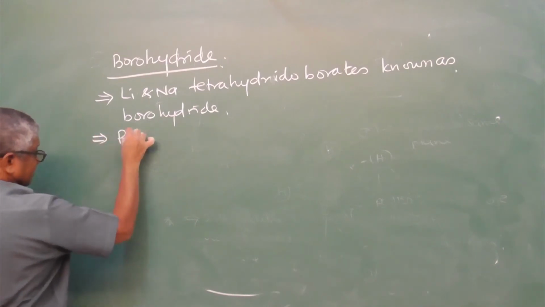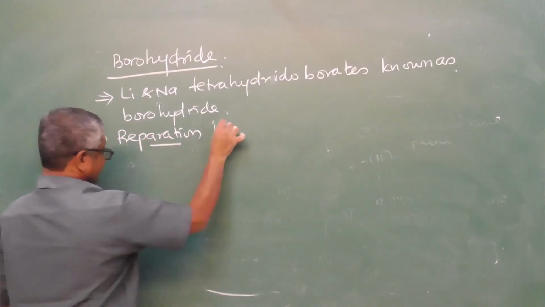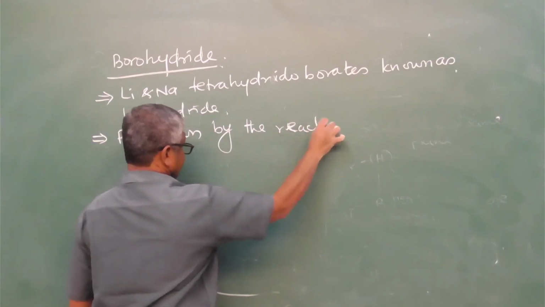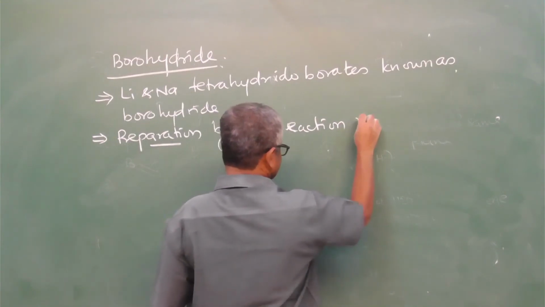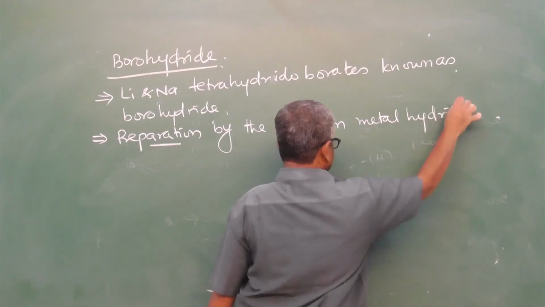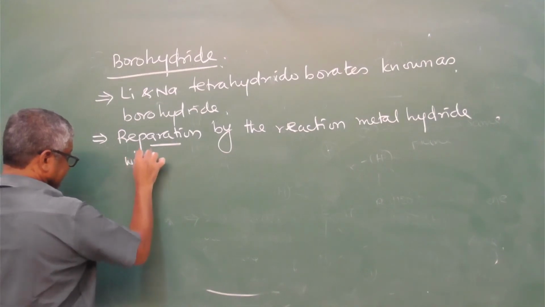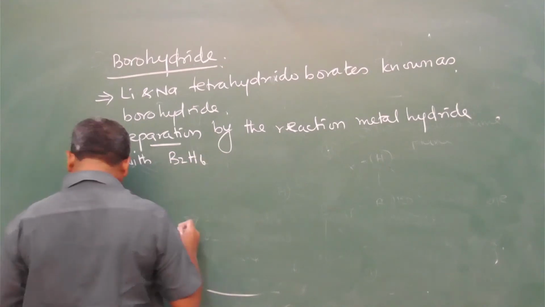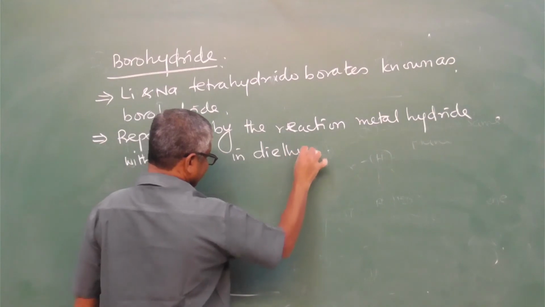Second, preparation by the reaction of metal hydride with B2H6 in diethyl ether.